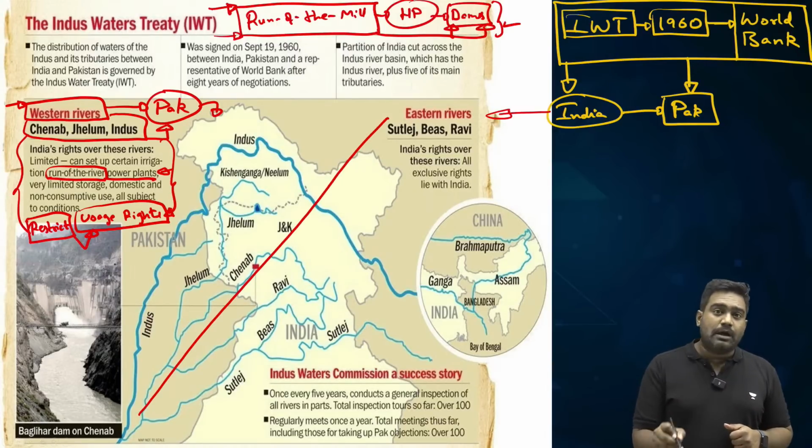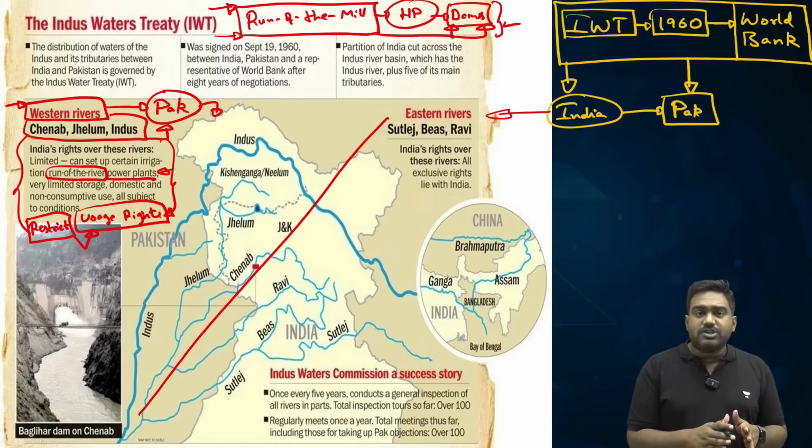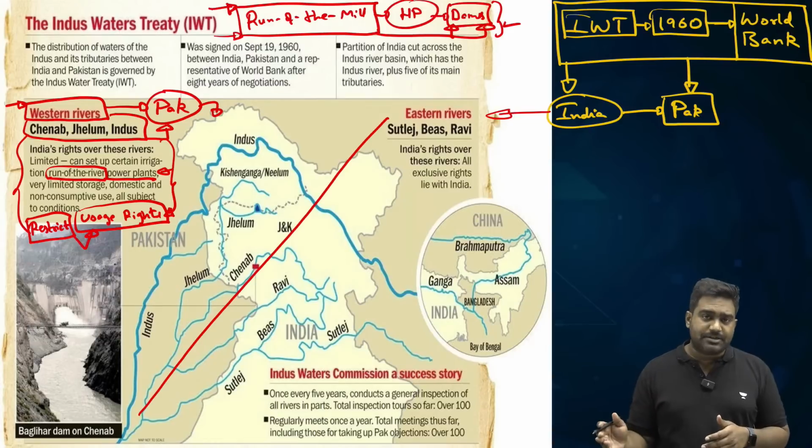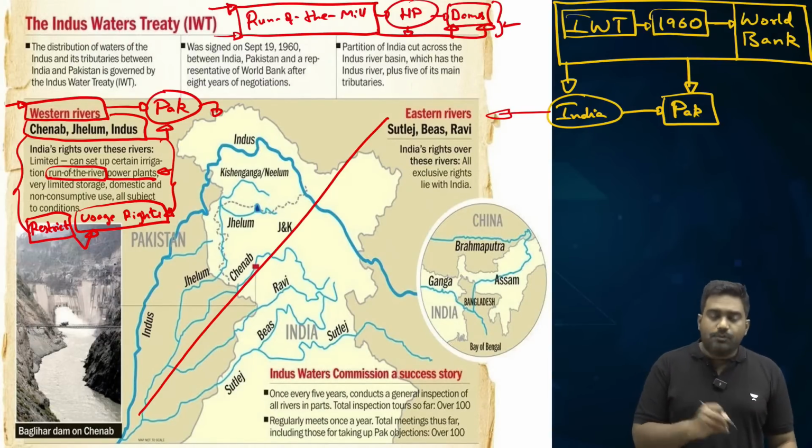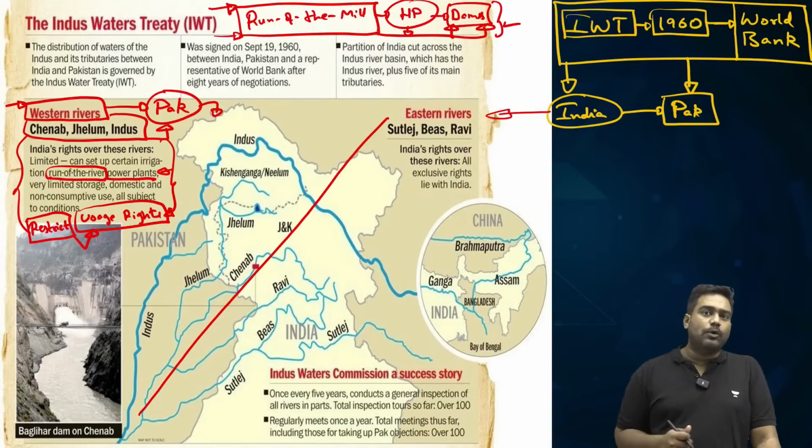So such projects are allowed for India. A small percentage of these waters can be used for drinking, irrigation, etc. And we can build run-of-the-river projects for hydropower plants and then allow the waters to flow into Pakistan.